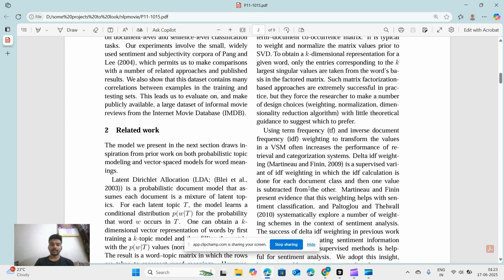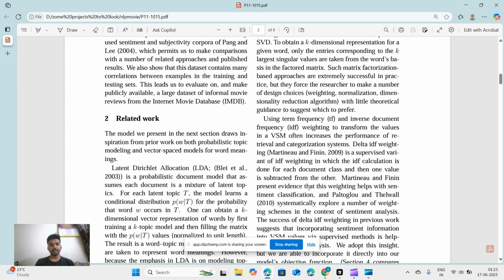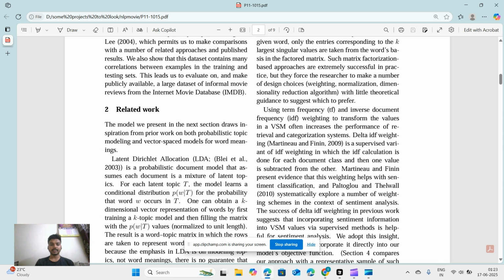Like wonderful and terrible are both represented as adjectives, but they don't show the emotional polarity.